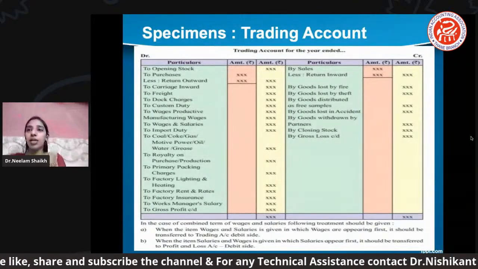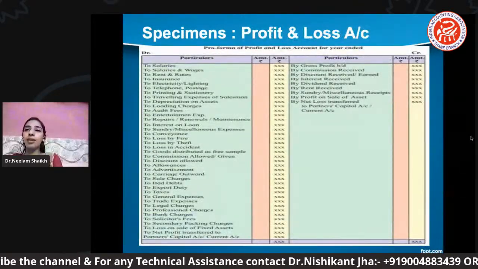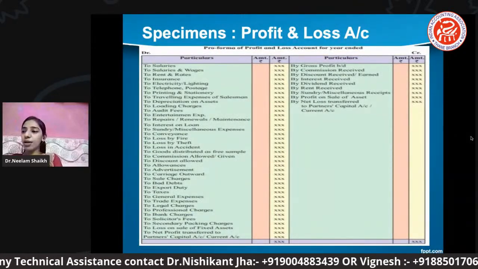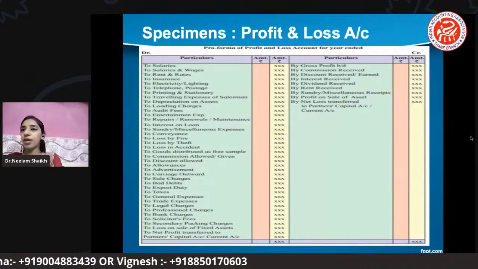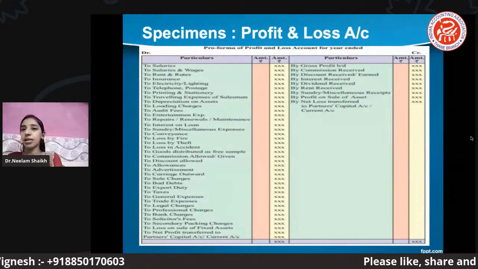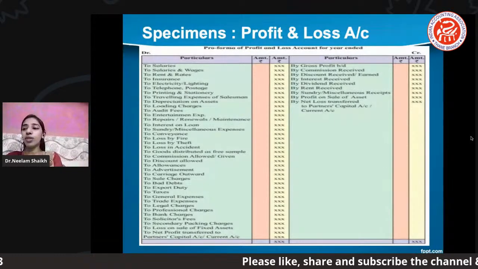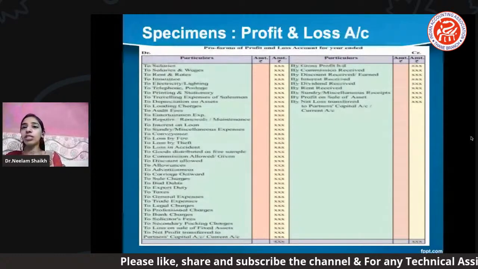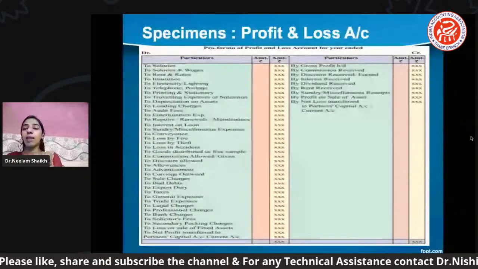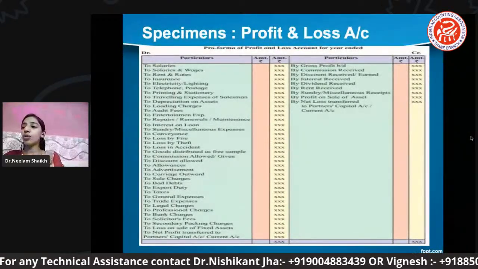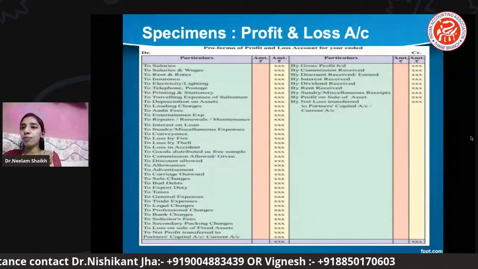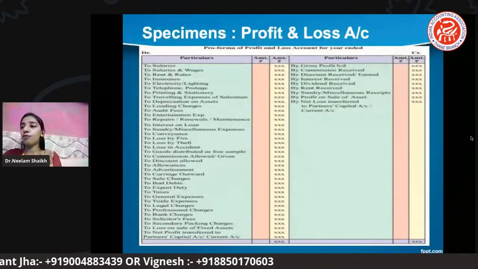Yes. So now in the next slide, profit and loss. This is the specimen of profit and loss. Now one thing, let me make it very clear. जब हम profit and loss की बात करते हैं, right? Profit and loss usually gives you an idea about how much profit or loss the company, or maybe the firm, has earned, right? So when we say profit and loss, it is a type of nominal account.